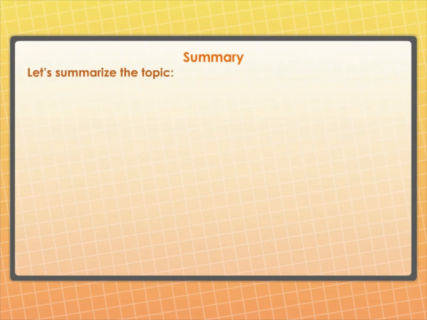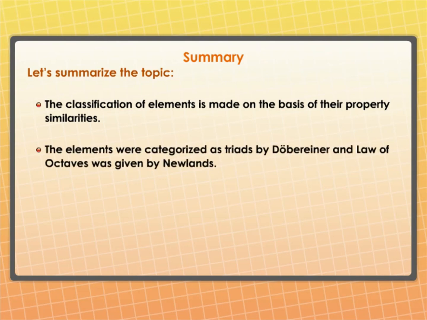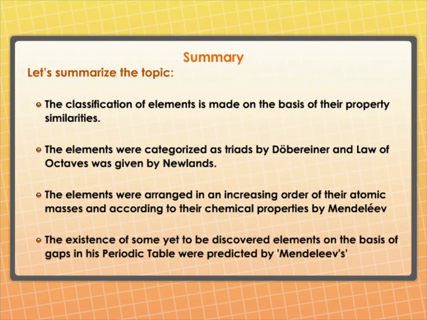Summary. Let's summarize the topic. Today, we have learned that the classification of elements is made on the basis of their property similarities. The elements were categorized as triads by Dobereiner, and the law of octaves was given by Newlands. The elements were arranged in increasing order of their atomic masses and according to their chemical properties by Mendeleev. The existence of some yet-to-be-discovered elements was predicted by Mendeleev on the basis of gaps in his periodic table.